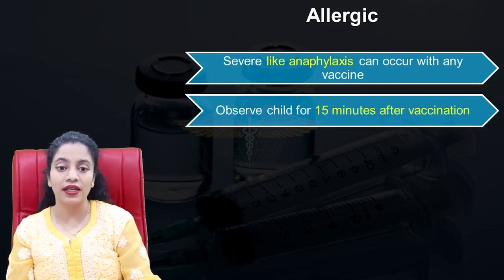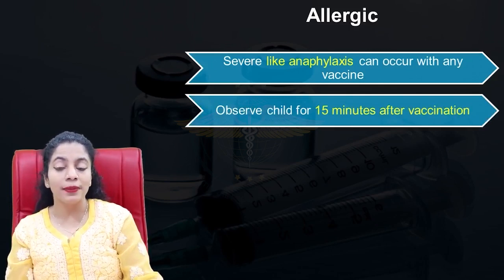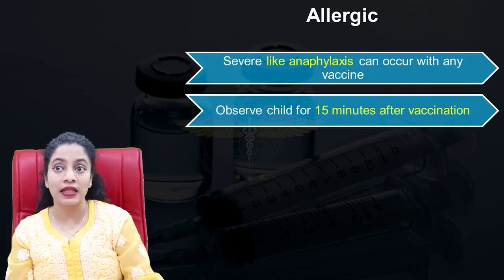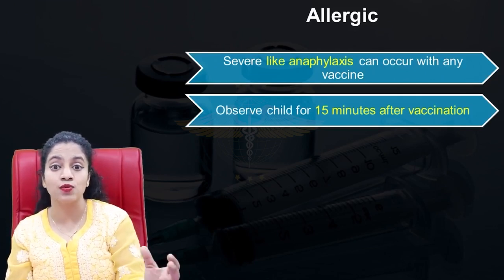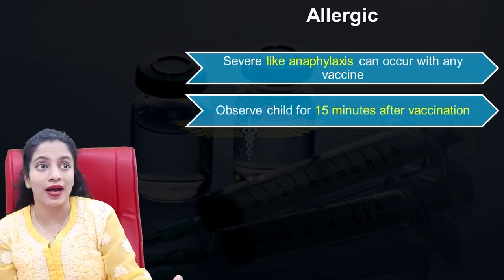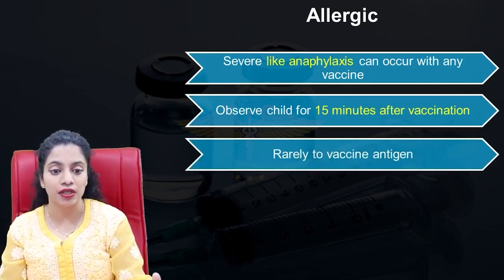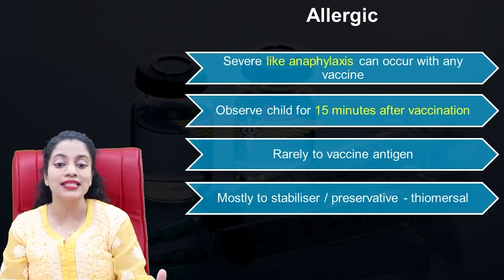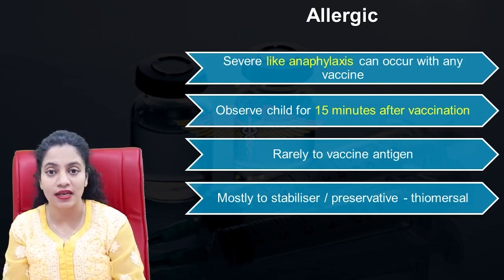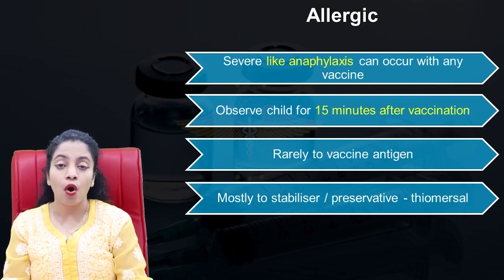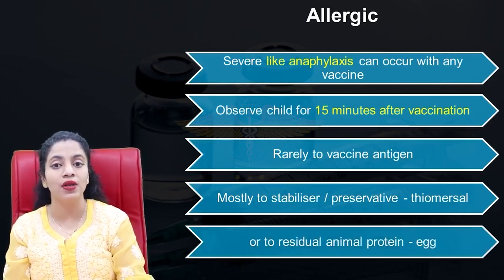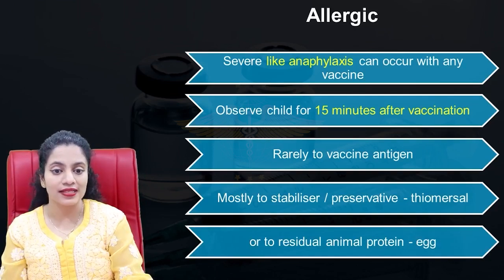It can also be done in your waiting area by your staff, but they should be prepared to notice anaphylaxis occurring. That is, if the child gets breathless, develops sudden skin rash, or has profuse sweating, flushing. These are the minor or major signs which will come immediately after giving a vaccine. Now, anaphylaxis is rarely to any vaccine antigen. Most commonly, it is to the stabilizers or preservatives like thiomersal which are present in the vaccines, or it could also be to any residual animal protein like eggs in the vaccine.